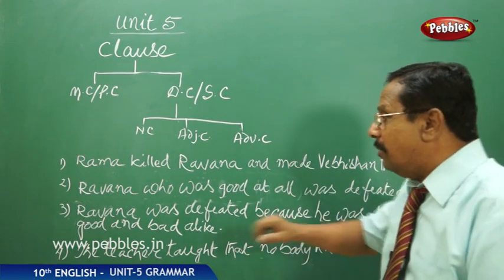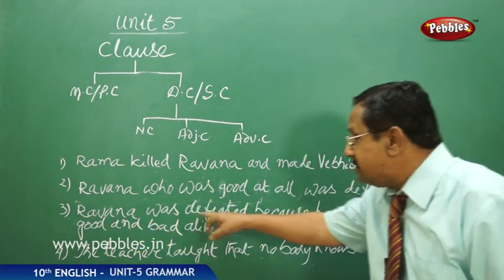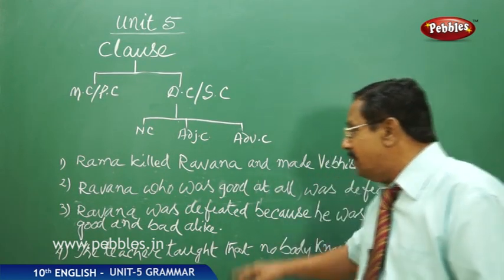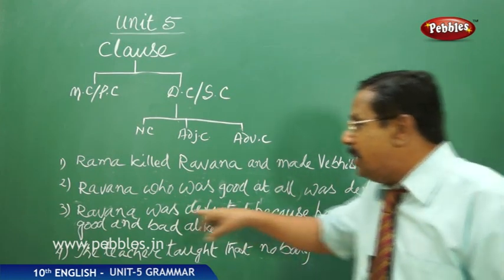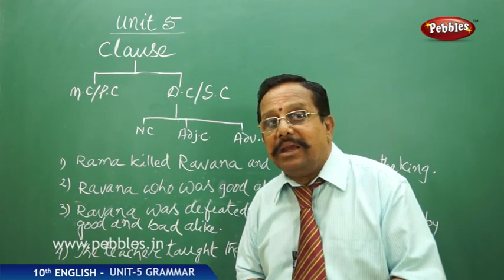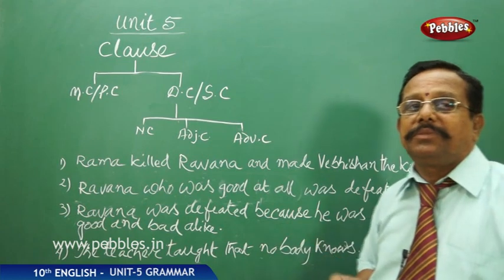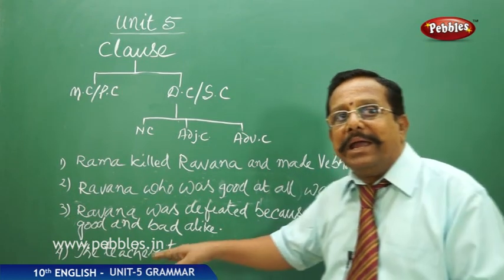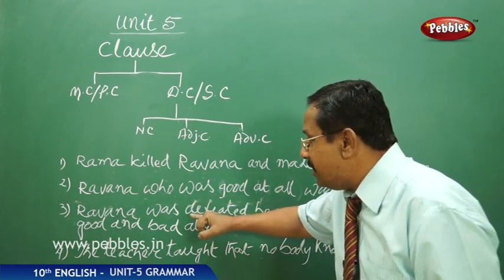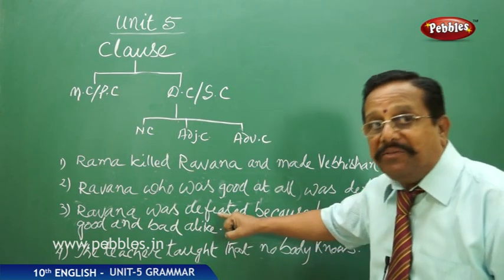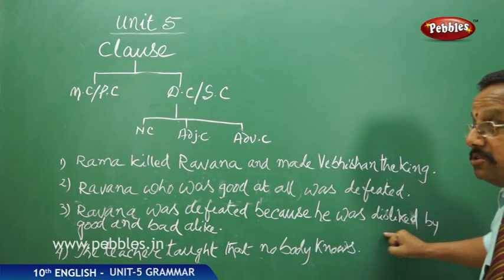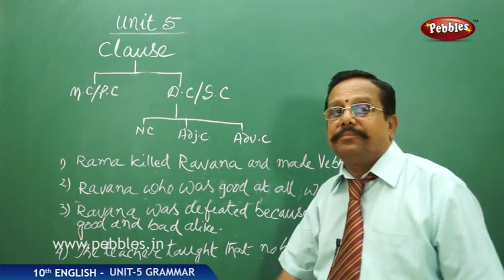Okay. Now, here if you see, Ravana was defeated, finished. But what is the reason for the defeat? Because he was disliked by good and bad alike. Why was he defeated? What is the reason? The reason is nobody likes him. What is the reason for killing, I said? The verb over here is defeated. The verb defeated is being described by this reason, because he was disliked by good and bad alike.